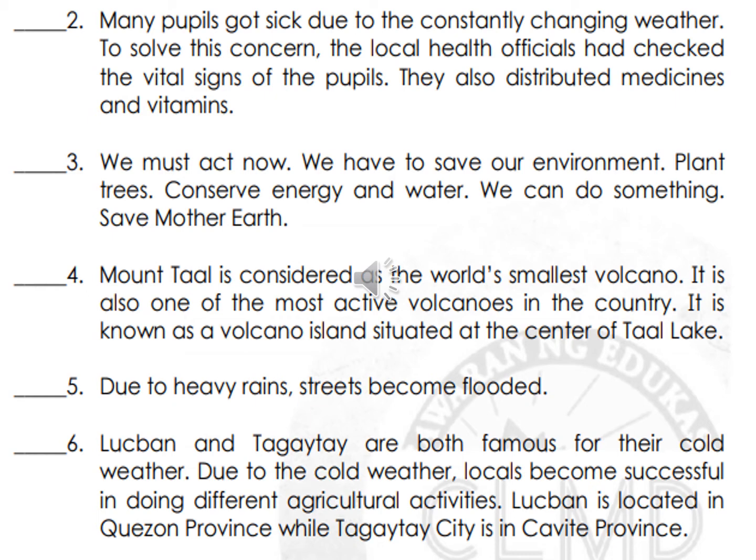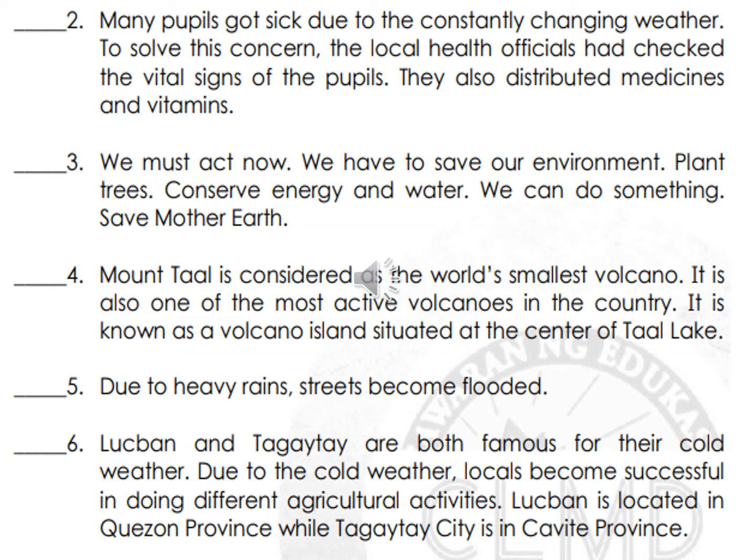We can do something. Save Mother Earth. So what is the text trying to tell us? Number 4, Mount Taal is considered as the world's smallest volcano. It's also one of the most active volcanoes in the country. It is known as Volcano Island, situated at the center of Taal Lake.